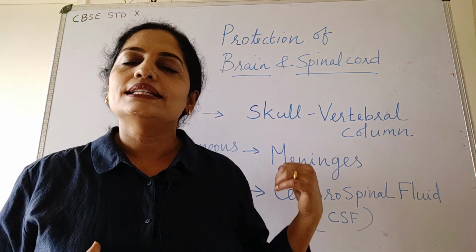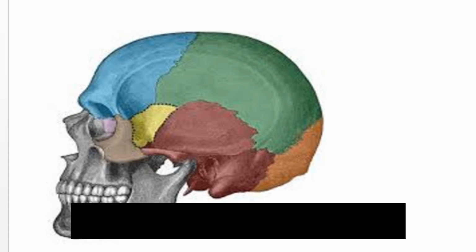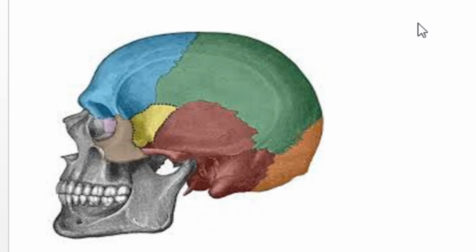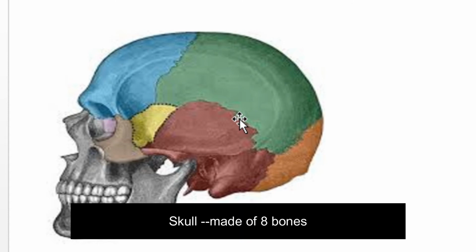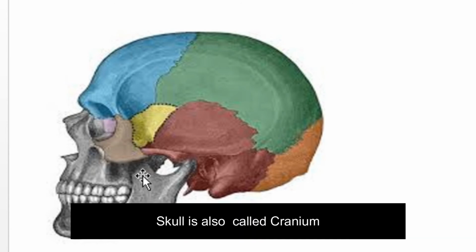Now, let us see these protective structures in detail. First of all, the skull. Skull is made up of 8 bones. They are attached to each other by bony sutures. You can see bony sutures in between the bones. All these bones are immovable except one, that is the lower jaw. The lower jaw is a movable bone out of all these 8 bones. Skull is also called cranium. The cranial nerves got their name from the term cranium.